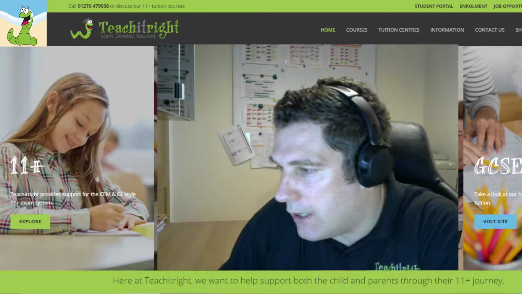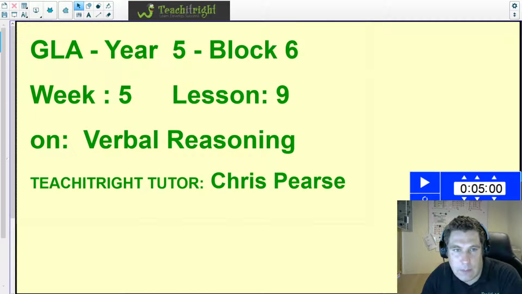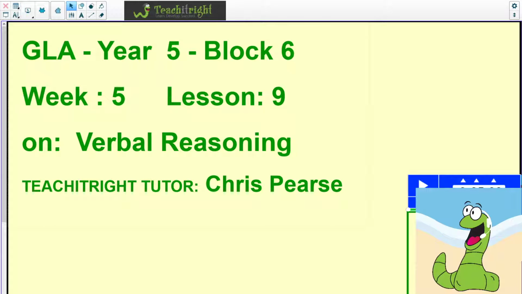Let's just bring up the slides just so you can see again what we're going to be covering off. So if you are in Year 5 studying GL Assessment for the GL Assessment 11 Plus, this is Block 6, Week 5, Lesson 9, and the content will cover off Verbal Reasoning. I'm going to put Billy in the bottom corner just so it's easier for you to focus.